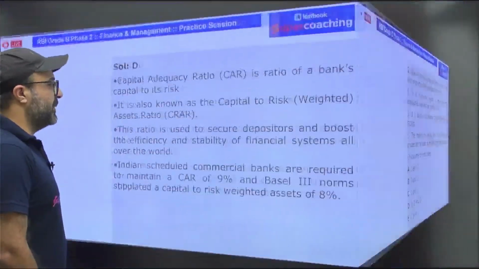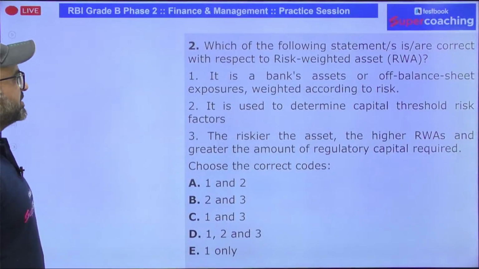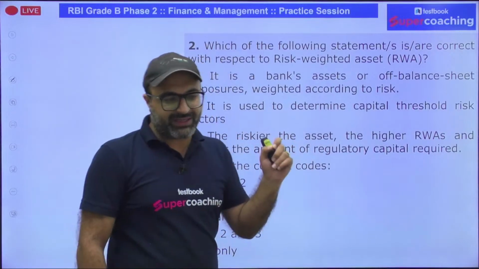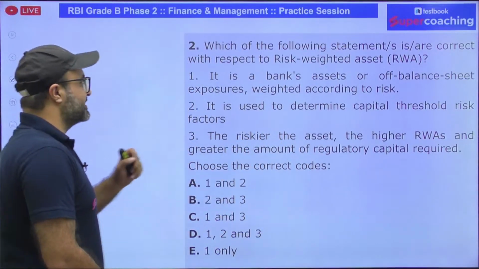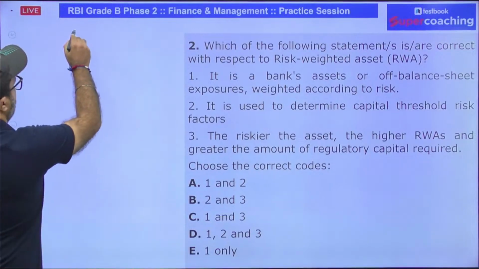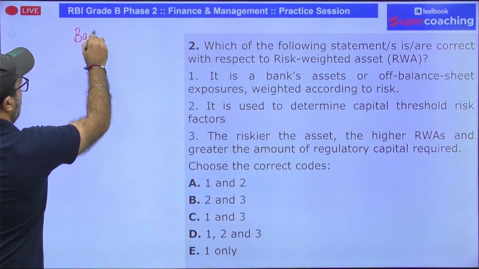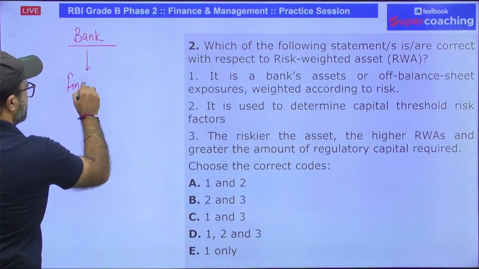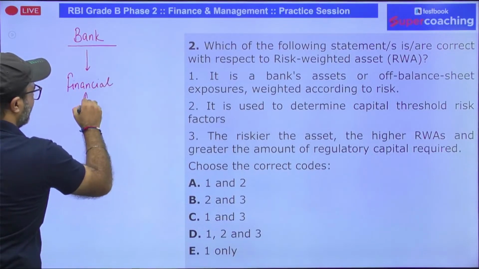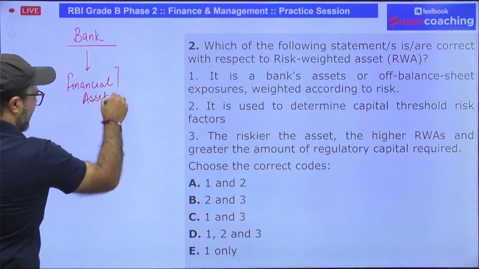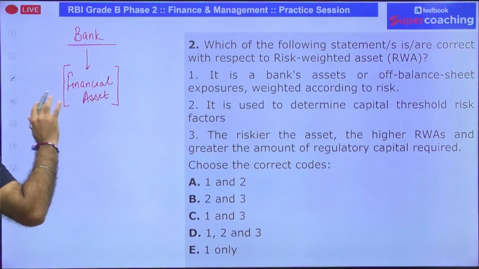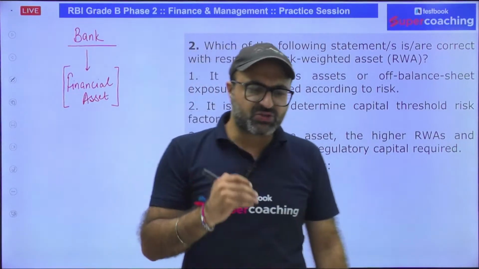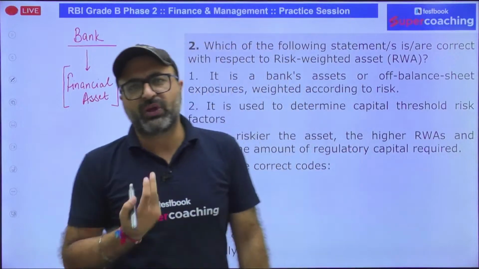Moving on to the next question. What does the next question say? Which of the following statement is or are correct with respect to the risk-weighted asset? What is risk-weighted asset? If I'm talking about a bank, the bank provides loans to the public, and the lending done by the bank is termed as the bank's financial asset. Why am I saying that the loan given by the bank is termed as the bank's asset? The reason is very clear. The loan given by the bank will fetch returns to the bank in the near future, because of which we call it an asset.